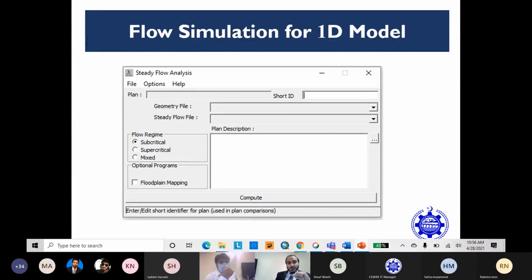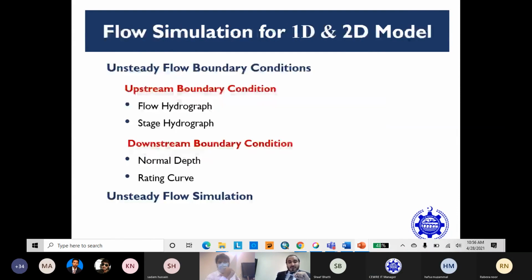And here is the simulation window. You can see the flow regimes available: subcritical, supercritical, and mixed, and the optional program, flood mapping. The next is unsteady flow simulation for 1D and 2D models. Unsteady flow simulation is available for 1D and 2D flow models in HEC-RAS.